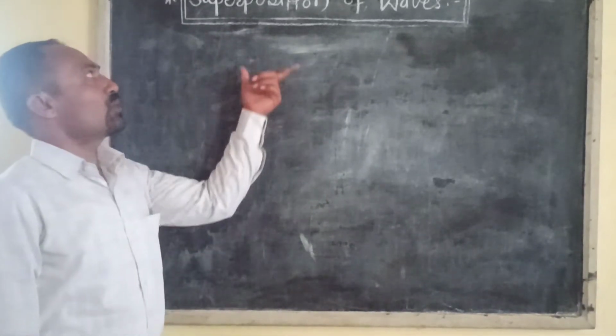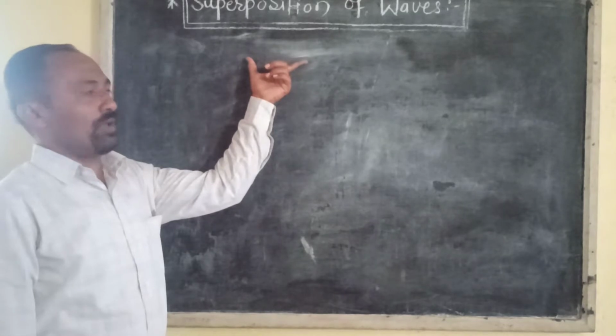Good morning friends, we are going to start the new chapter, superposition of waves.